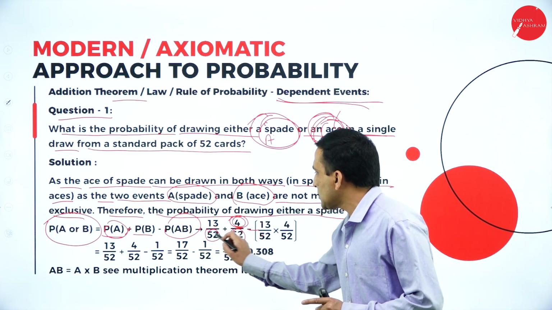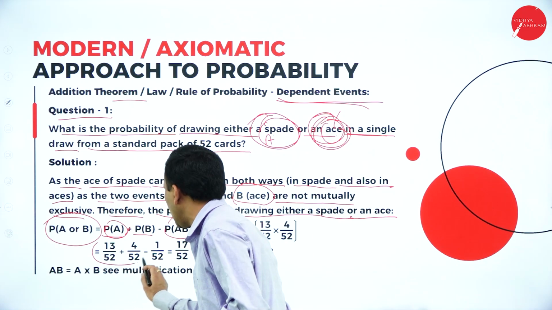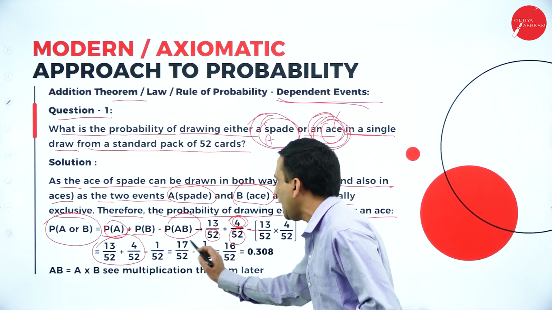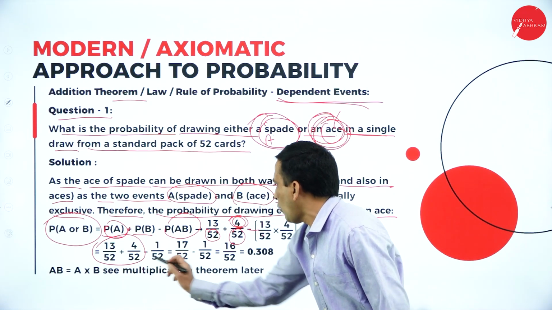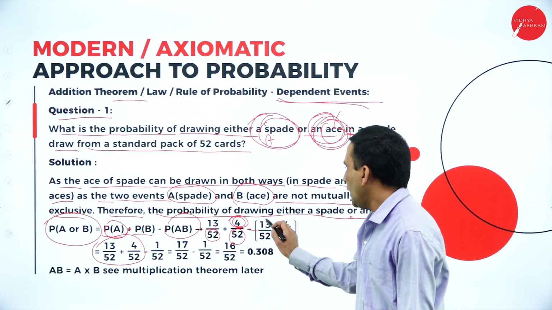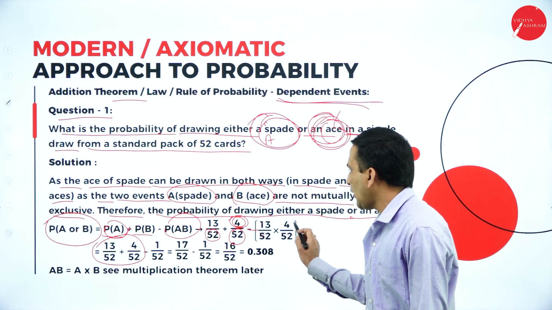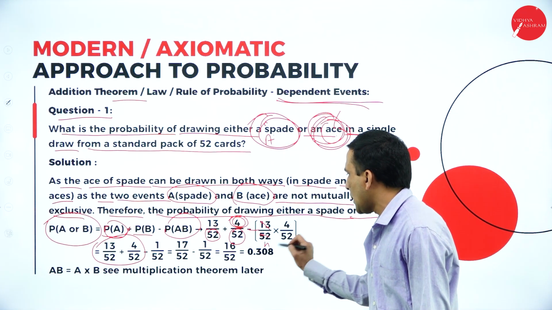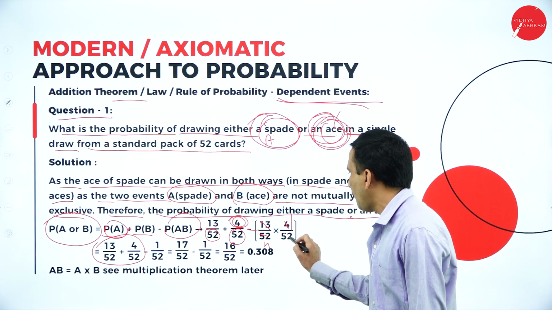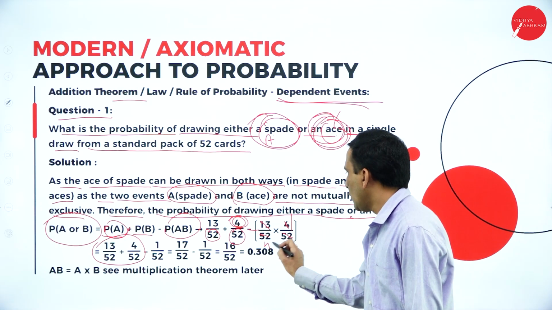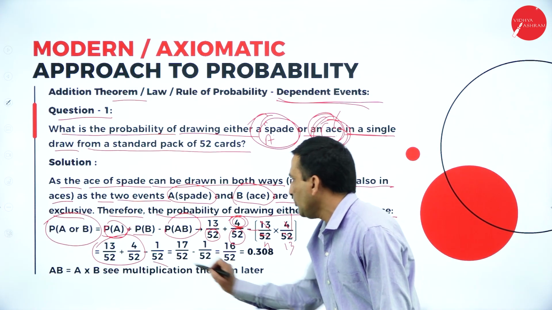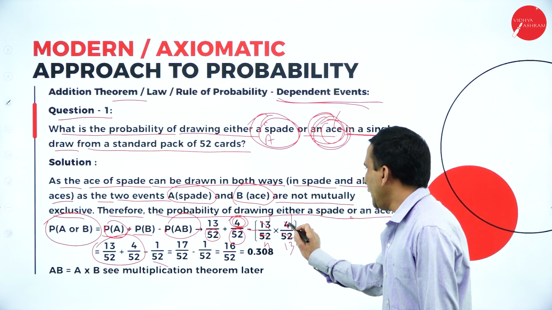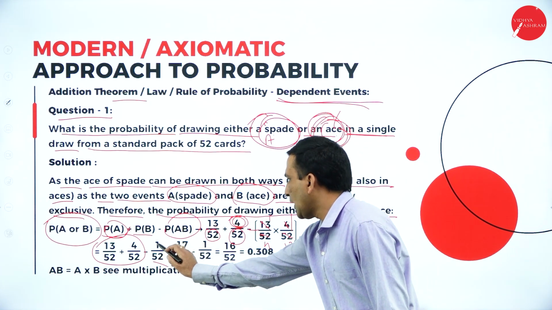Now in this case we need to take the LCM. For that reason I have written it as it is: 13 by 52 plus 4 by 52. Now after multiplying, 13 ones are 13, 4 ones are 4, 13 fours are 52. Here 1 into 1 we are getting.